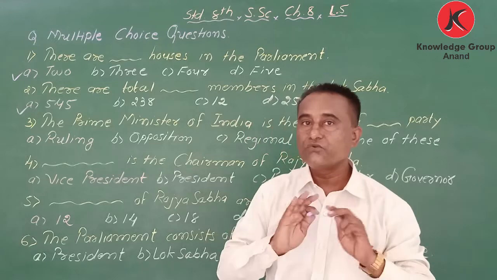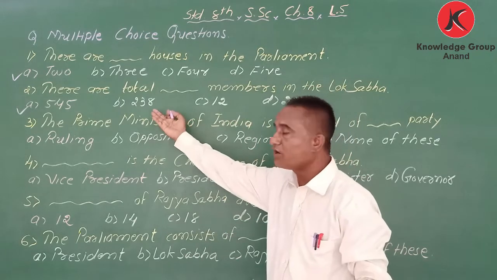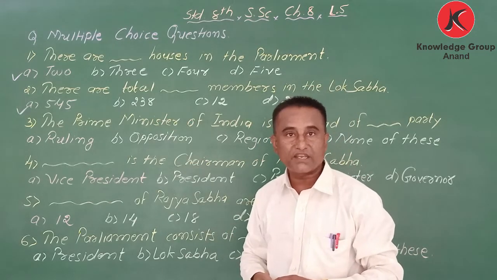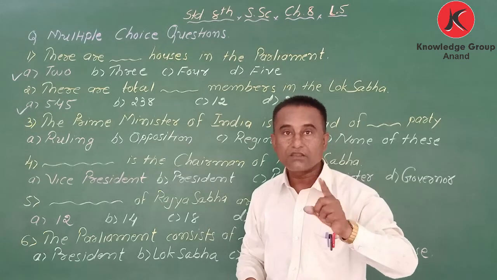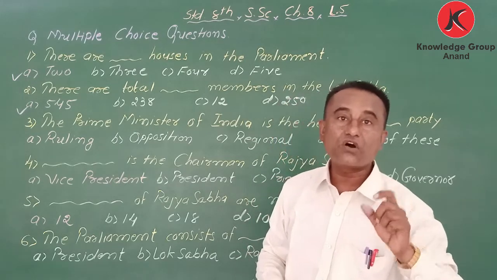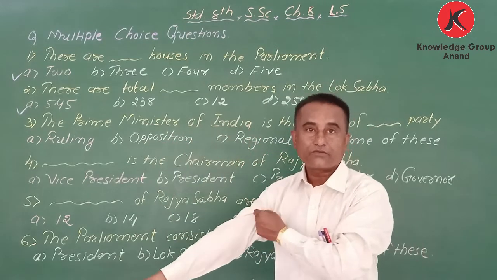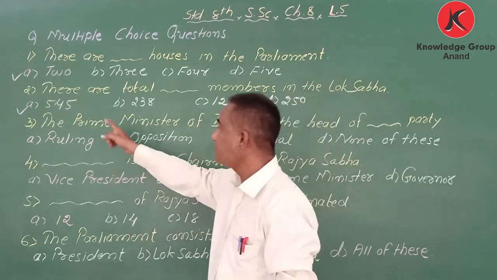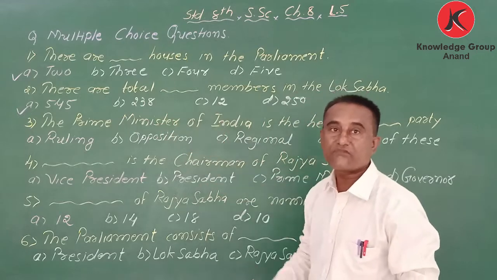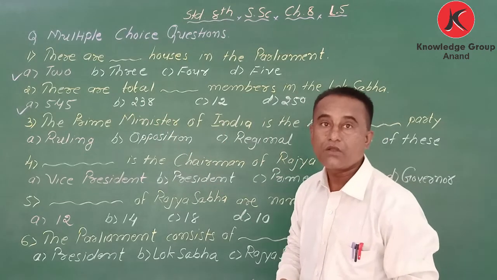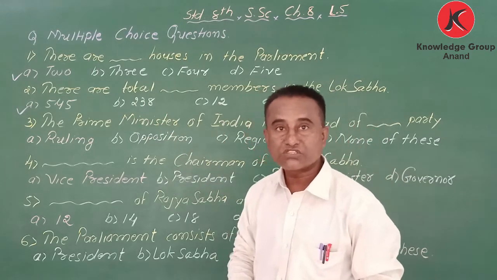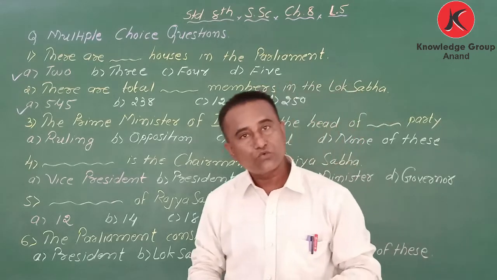We do not vote for the election of these members. The members of the Legislative Assembly elect them. So there are 545 members in the Lok Sabha, and 250 in the Rajya Sabha.